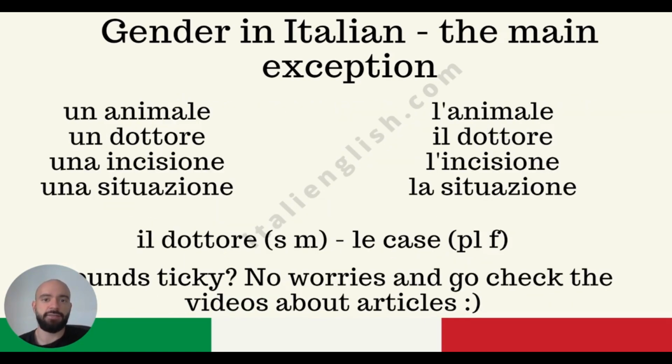Okay? For example, un animale, it's masculine. The article un is singular masculine. Un dottore is singular masculine. Una incisione is singular feminine. Una situazione is singular feminine. Then we have another family of articles: l'animale, il dottore, l'incisione, la situazione. Il dottore is singular masculine because il is the singular masculine article, and the noun ends with e.